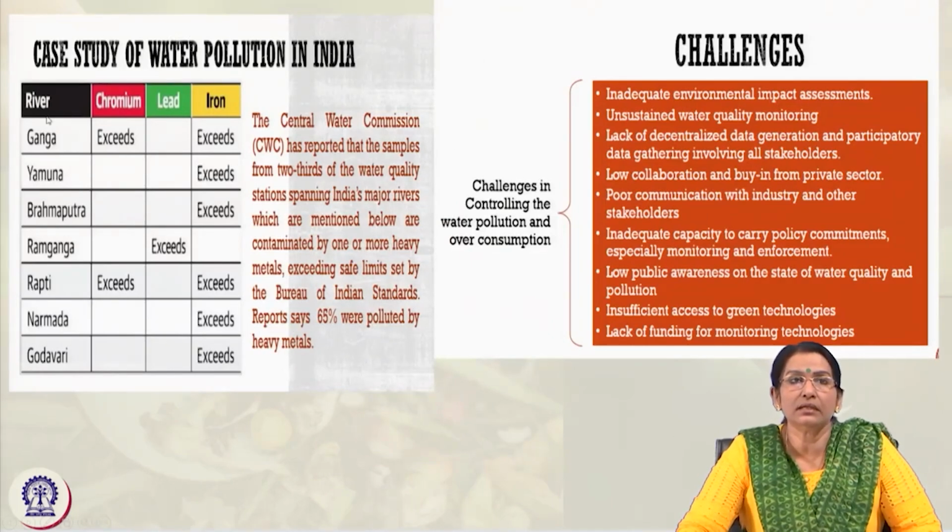Now, this is a case study of water pollution in India. These are some of the rivers, and as you can see, they are being used by different stakeholders. The Central Water Commission reported that, as per the samples, the water quality in two thirds of India's major rivers is deteriorating and getting contaminated.